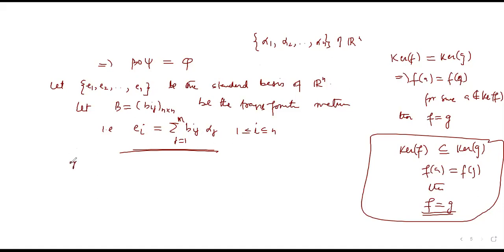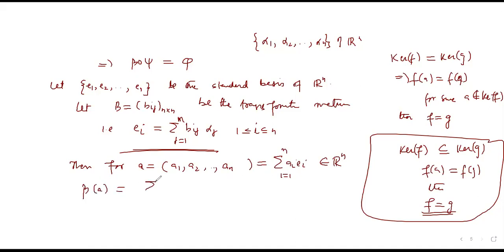Now we will do a little work. For A equal to (a1, a2, and so on), take any a equal to summation ai ei, i runs from 1 to n. If this belongs to Rn, beta of a, as you know, would be summation i runs from 1 to n ai into beta of ei.